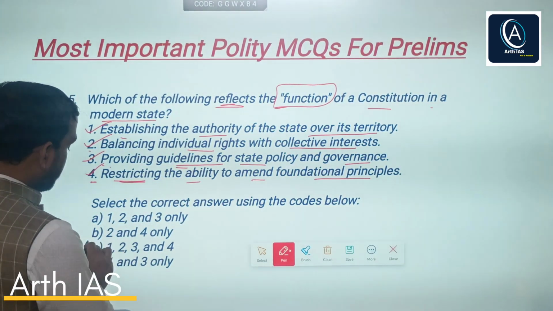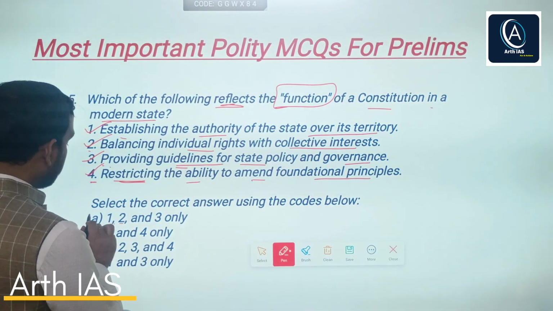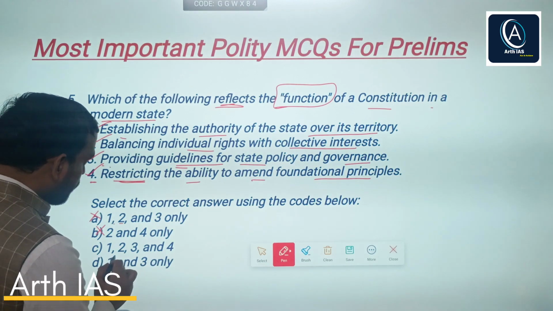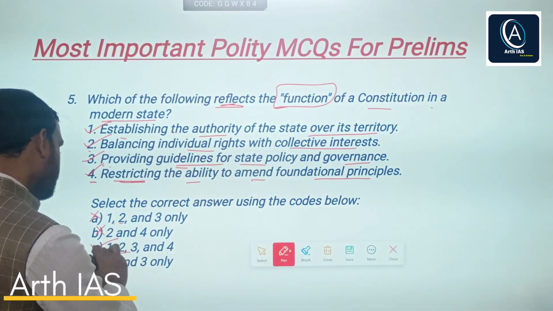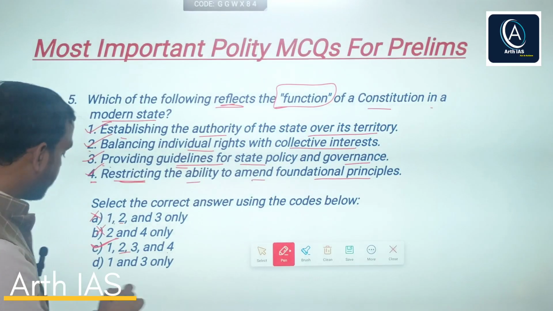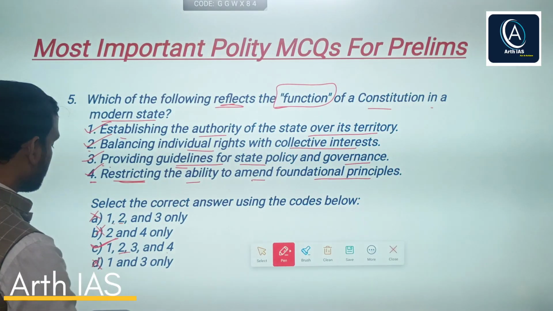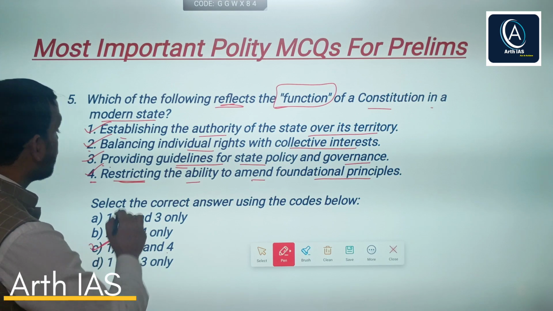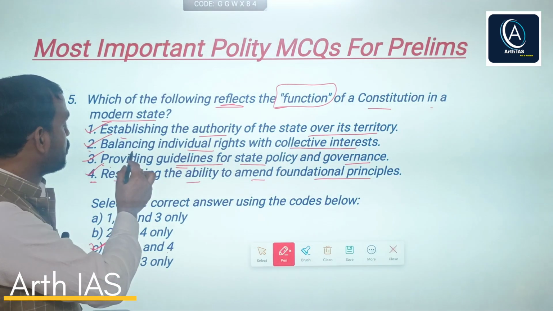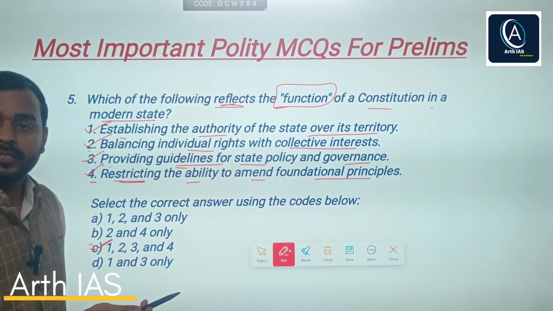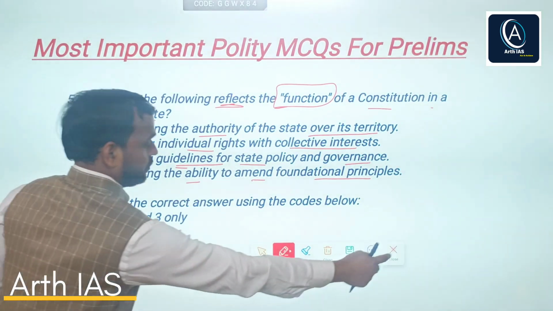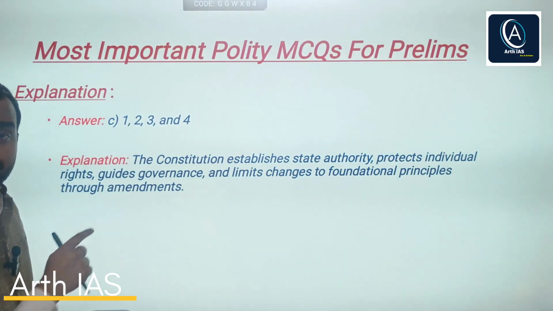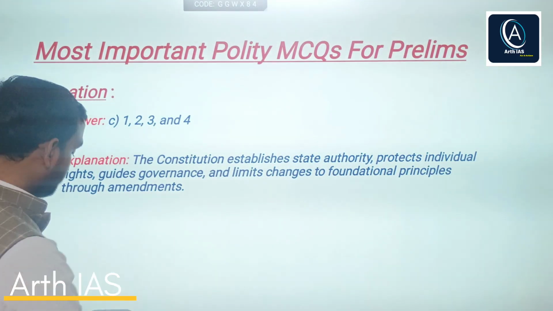So the correct answer would be A says 1, 2 and 3 only, no. B says 2 and 4 only, no. C says 1, 2, 3 and 4. Obviously all statements are correct. D says 1 and 3 only, no. So the correct answer is option C, that is all statement 1, 2, 3 and 4 are correct. See the explanation. This is the explanation.